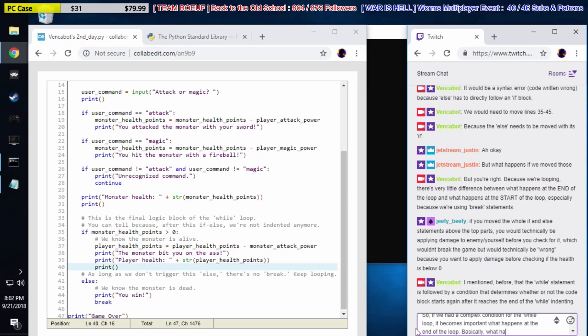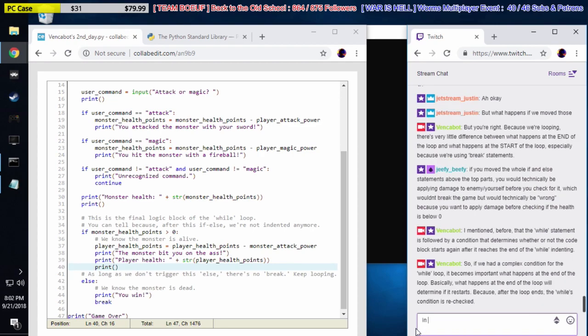Basically, what happens at the end of the loop will determine if it restarts. Because after the loop ends, the while's condition is rechecked. In our case, though, our condition is just true.